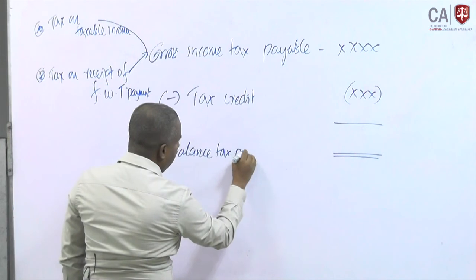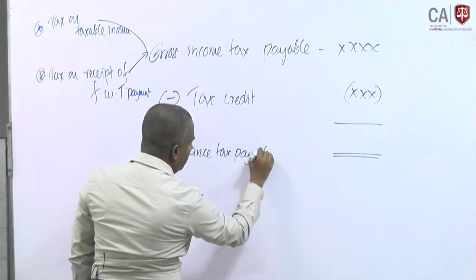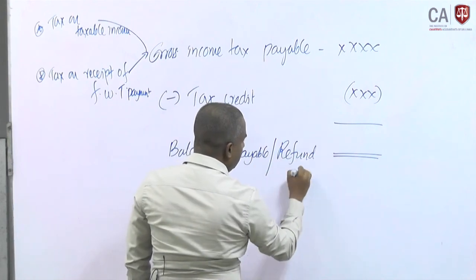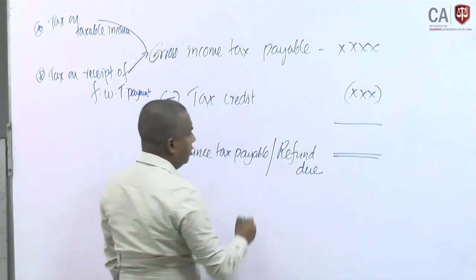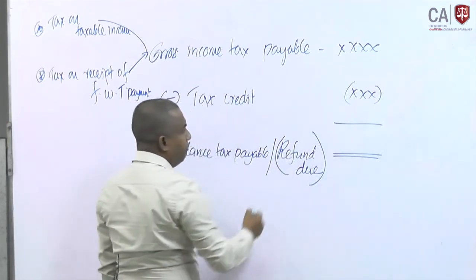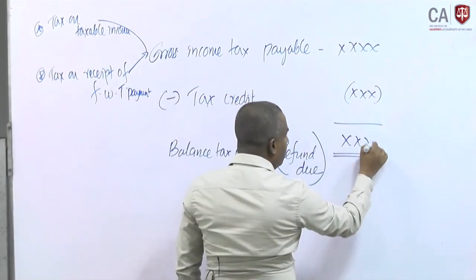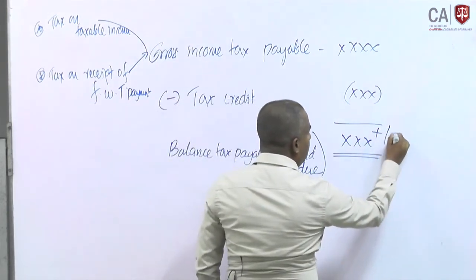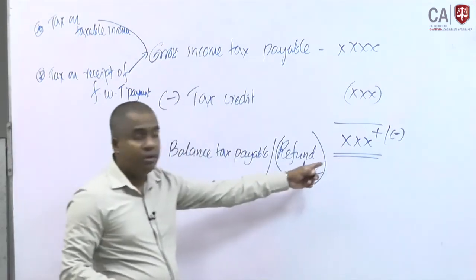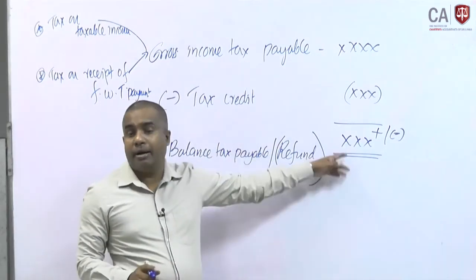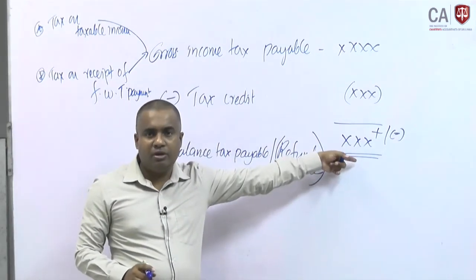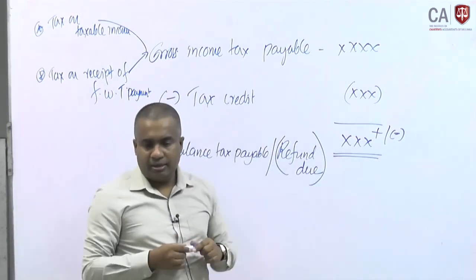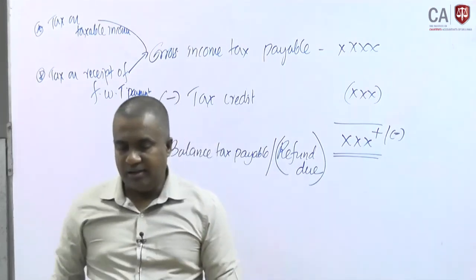Balance tax payable or refund due. Refund due means the final answer would be a plus or minus. If it is a plus value, that value should be paid by the taxpayer. If it is a minus value, the department should refund it to the taxpayer. That is the identification here.